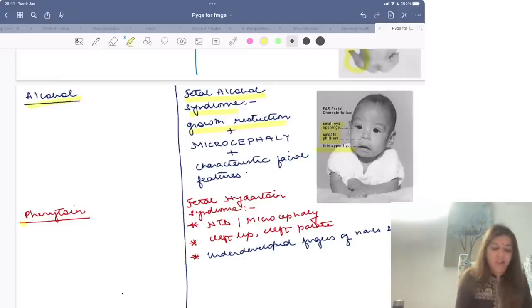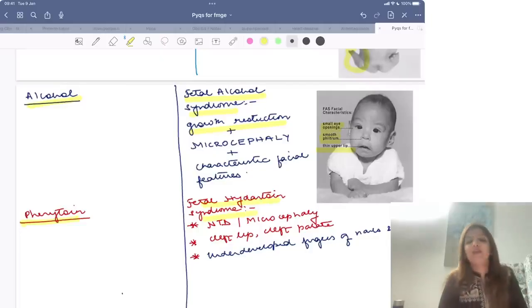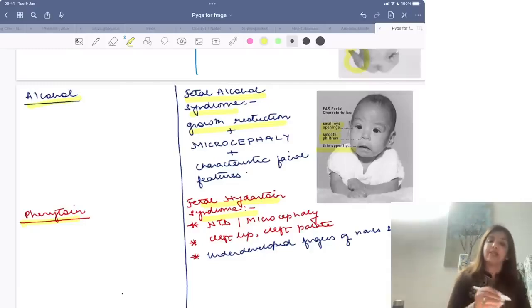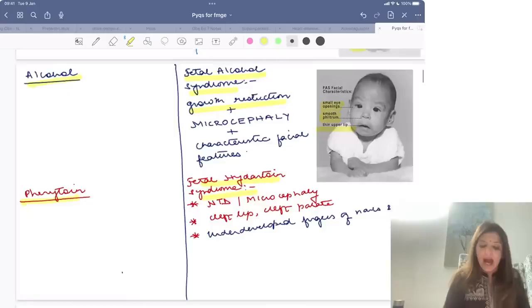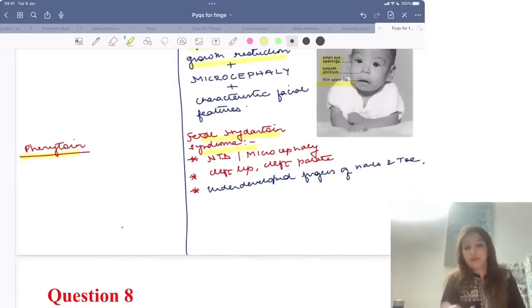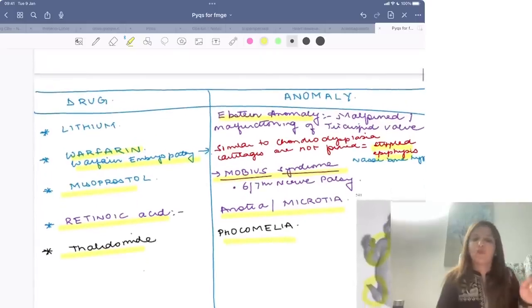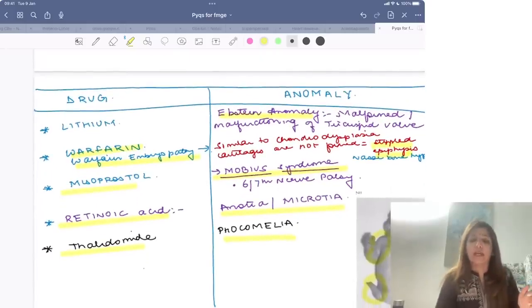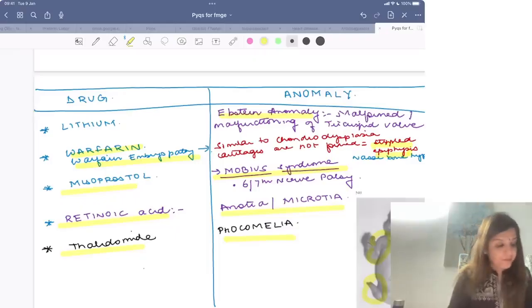And phenytoin use leads to fetal hydantoin syndrome. In fetal hydantoin syndrome, again, there is going to be microcephaly. There can be cleft lip, cleft palate, and underdeveloped fingers, right? So this table over here, I want all of you to quickly take a screenshot of this table and just revise it before you sleep today. Yes?